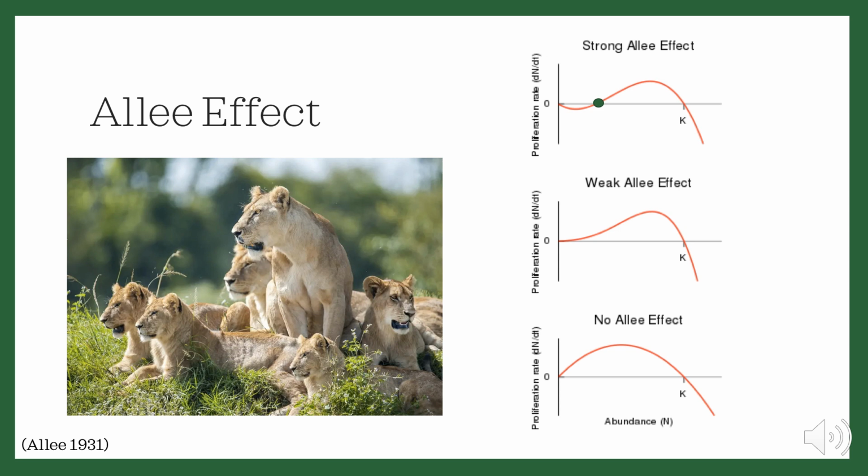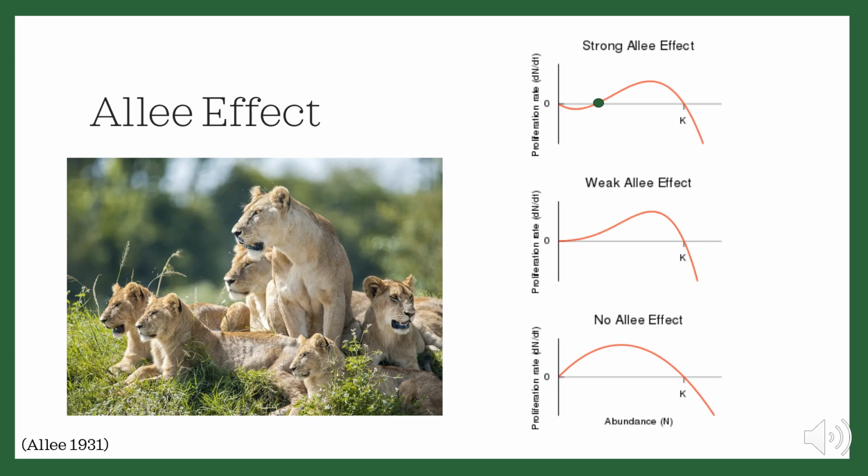The Allee effect describes when a population is so small that their extinction probability is absurdly high. The death rates rise and the birth rates fall at low population numbers. You can see in the middle graph how a weak Allee effect causes the population growth rate to flatten at low population sizes. In the top graph, you can see how a high Allee effect even causes the growth rate to become negative at the green dot, known as the minimum viable population size, driving the population to extinction.